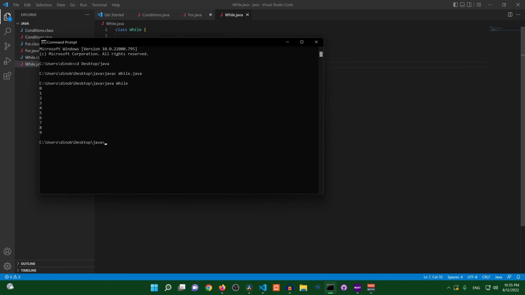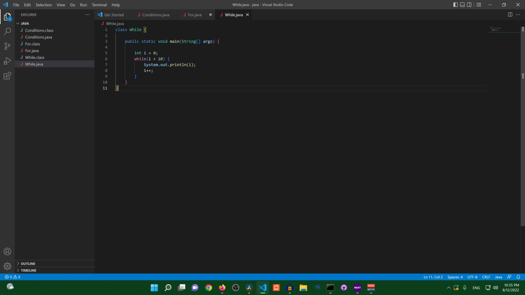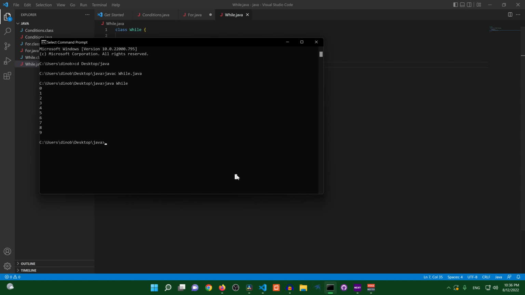Let's go back real quick and take a look at the while loop again. One of the important things to take note of again is that our condition is only one statement here. So we can definitely increment by doing it inside of the block as we said before. But what happens if we don't do that? Well, let's erase our increment, save this, and compile and run.